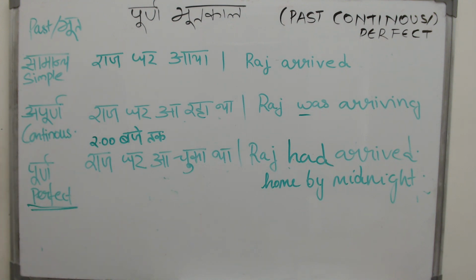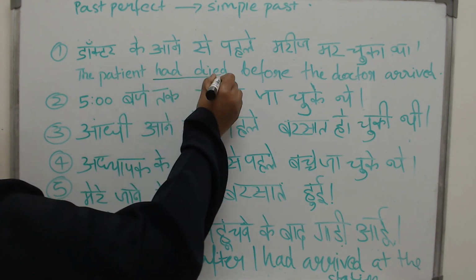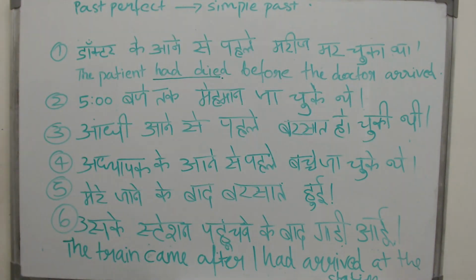Now we will see some examples of Purna Bhutkal. These are some examples of past perfect tense. In each one of these sentences you will see a sequence of events, which means one event happening after the other, one event happening before the other. Look at the first sentence. Doctor ke aane se pehle mareez mar chuka tha. The patient had died before the doctor arrived. That means what happened first? He first died, and then the doctor arrived.